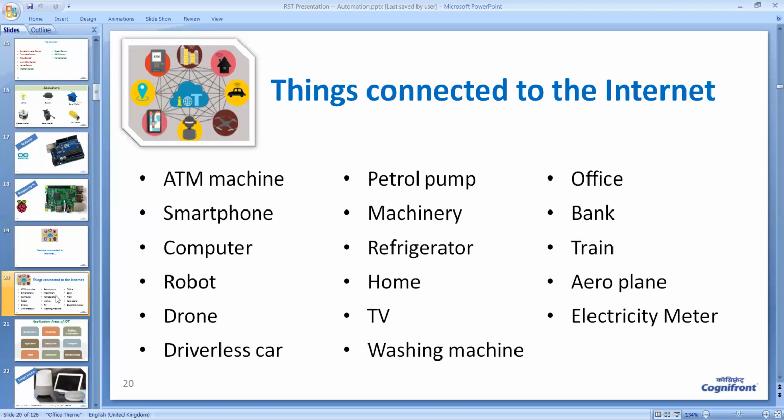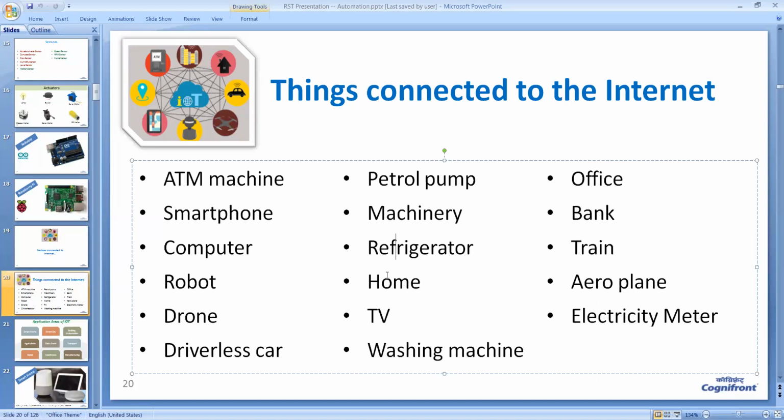Okay, sir. Now you can see the list of devices which are connected to the internet. ATM machine is already connected, smartphone is connected, computer is connected, even robots are connected, drone, a driverless car, petrol pump, machinery, refrigerator, home, television, washing machine, office, bank, train, aeroplane, and even electricity meter. All these are nowadays connected to the internet.